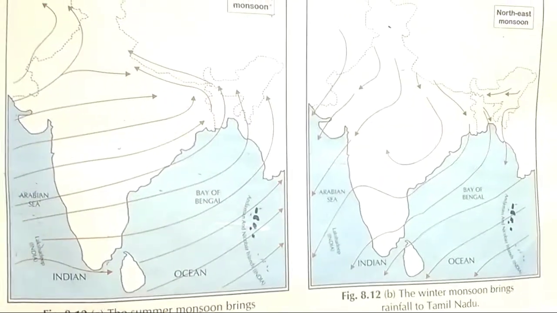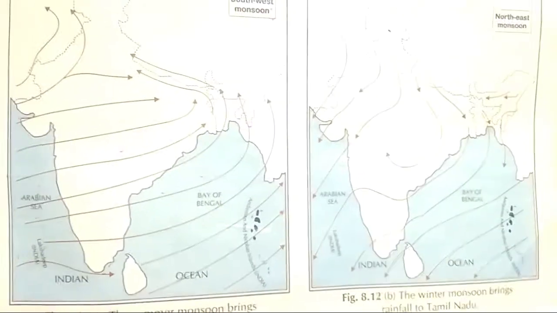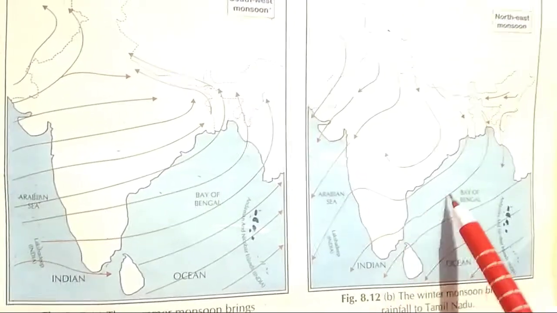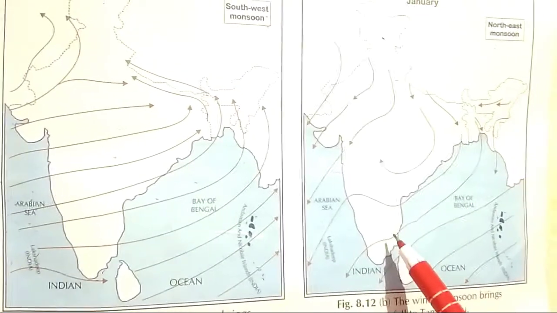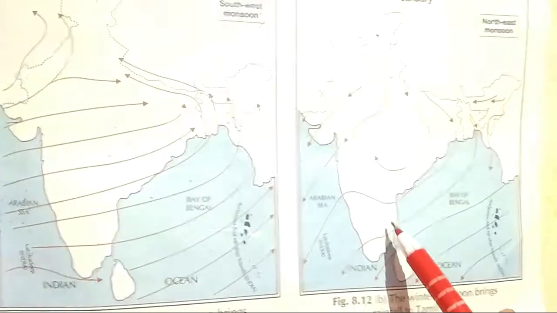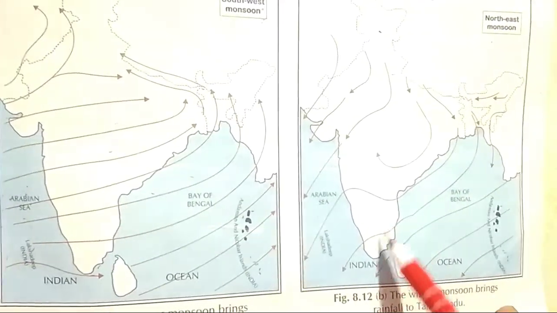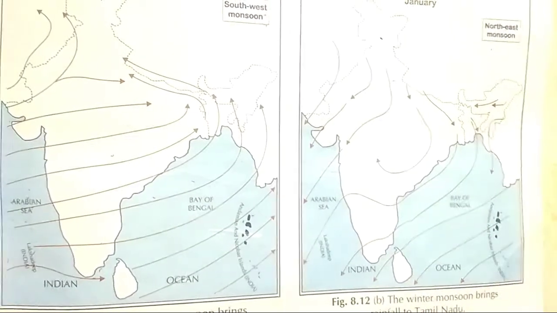Winter monsoon winds almost remain dry, but they carry some moisture when they blow over the Bay of Bengal. So this part of the country, Tamil Nadu, gets a very little amount of rainfall in the winter monsoon.